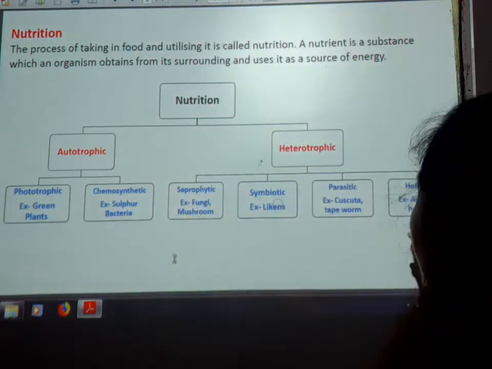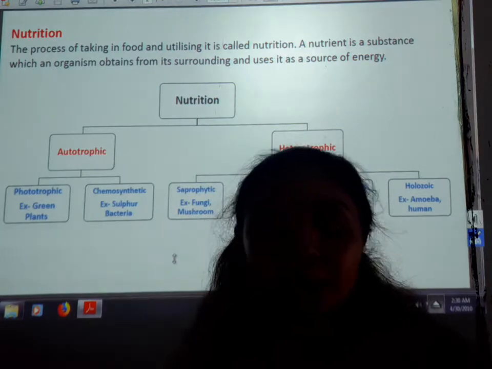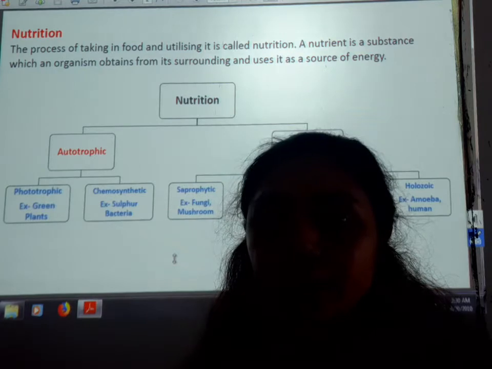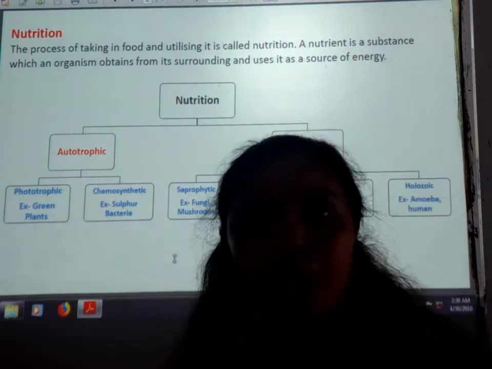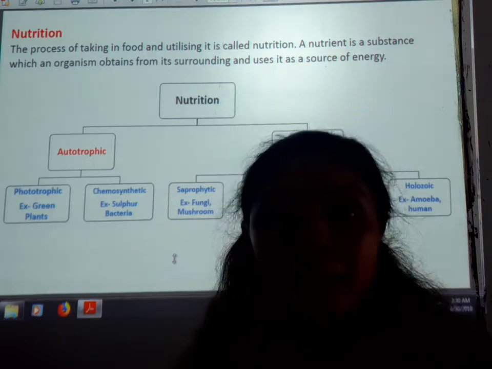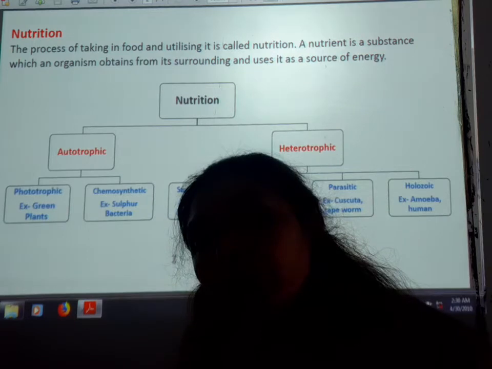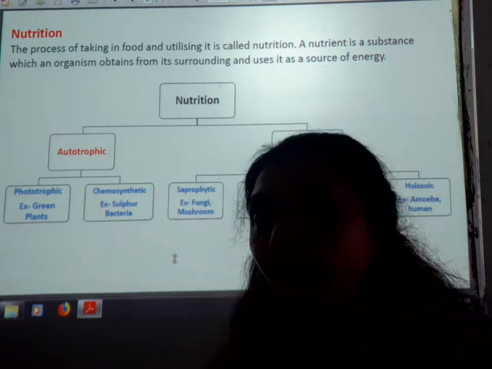Now the next is holozoic nutrition. In holozoic nutrition, the food particles are taken in by the organism, and afterwards all the processes like digestion, assimilation, absorption, respiration and excretion are completed inside the body.